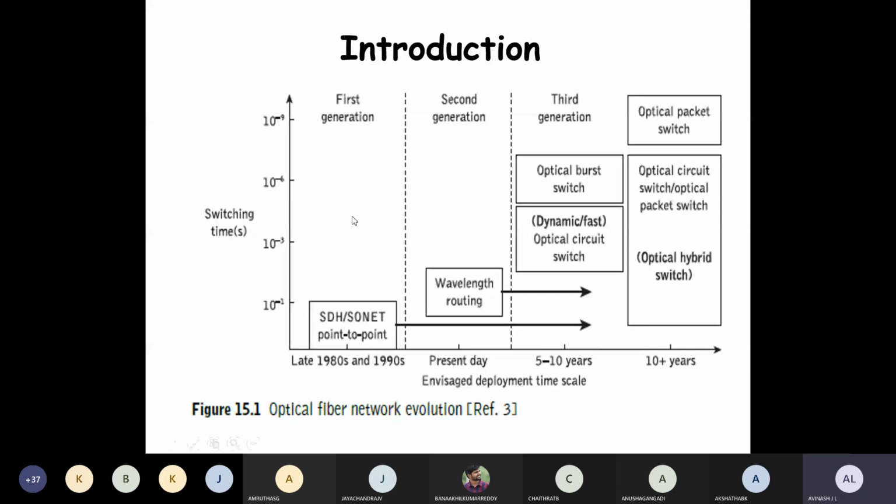That is around 10 to the power of -16, microseconds. So it goes beyond micro also, so it is nearing the nano range. Okay, so that means the intermediate switching time was there in the third generation. Now after some years, okay, that means after 10 years we can switch by using the optical switch.